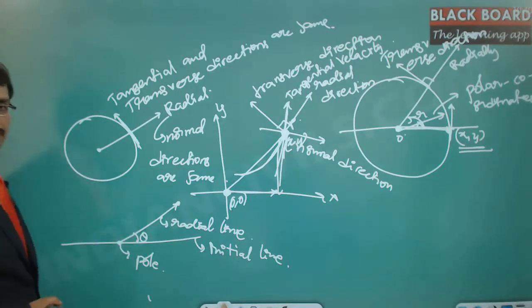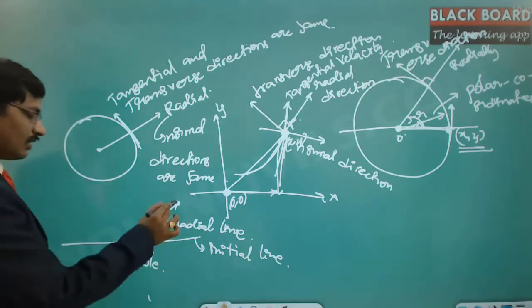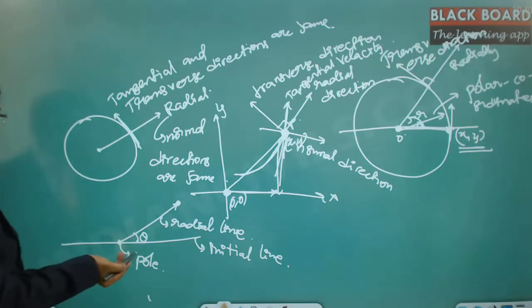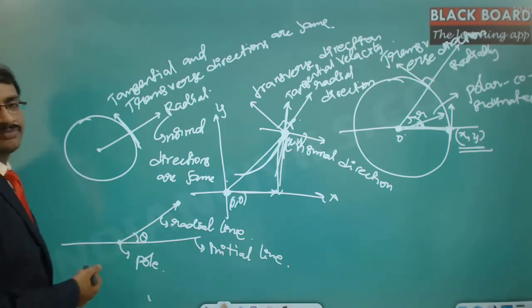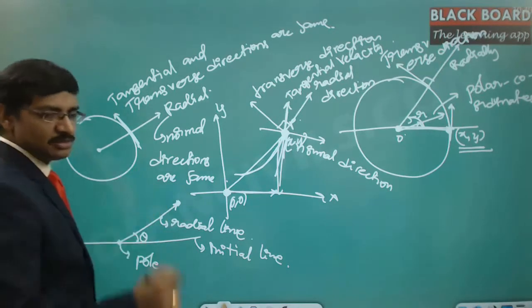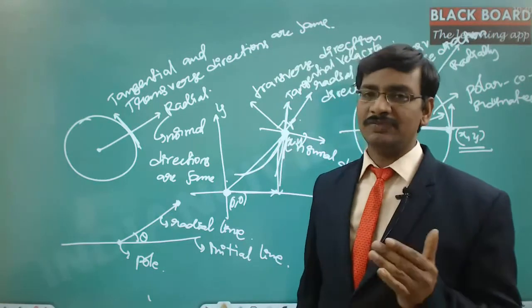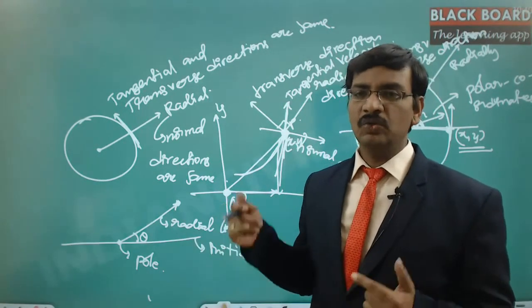This is theta. This theta and this radial length give the exact location of this point. So if I say go for a distance of 10 meters by taking an angle from the initial line, then you will be able to reach that point. If I state that way, by taking an angle of 30 degrees and traveling a distance of 10 meters, you will reach that point.